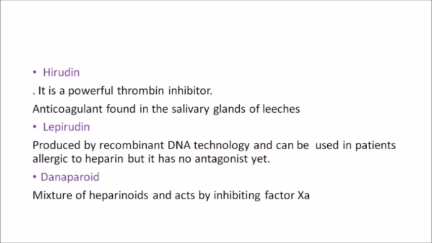The next one is hirudin. Hirudin is a powerful thrombin inhibitor and it is found in the salivary gland of leeches. You know, if you get a leech bite, it will bleed. It is because it has a powerful thrombin inhibitor in its saliva. Next is lepirudin. Lepirudin is a recombinant compound. It is produced by recombinant DNA technology and it is used in patients who are allergic to heparin. Danaparoid is a mixture of heparinoids and it also acts by inhibiting factor 10A, just like our low molecular weight heparin. What does the term oid mean? It means similar. So heparinoid means molecules similar to heparin.